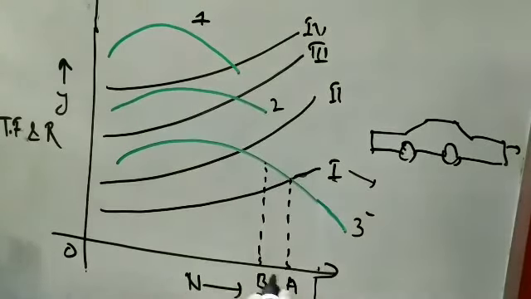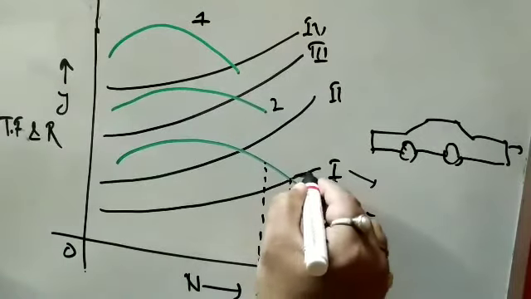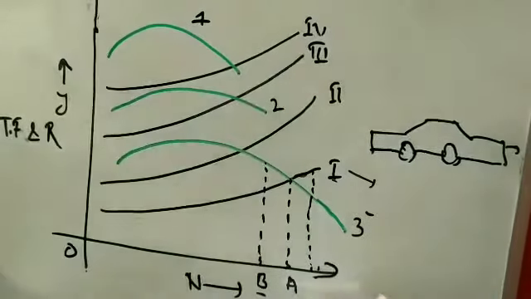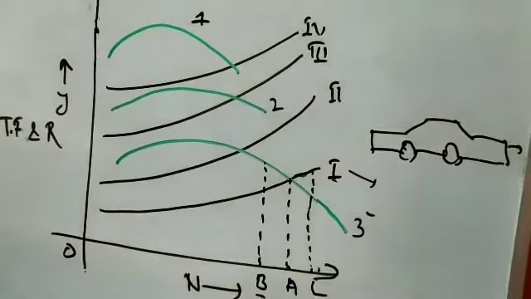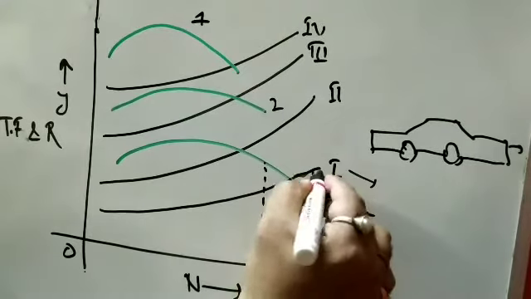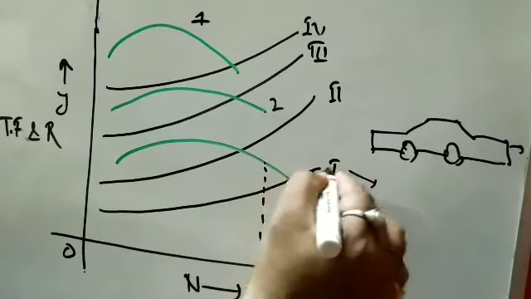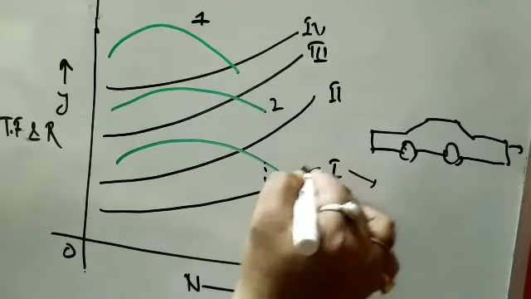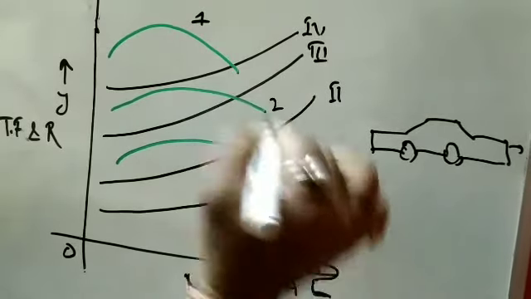But if the car increases its speed further and reaches a speed over here, suppose OL, what happens? If the car reaches the speed OL, the resistance force will retard the car, and it will make it come back to this position.